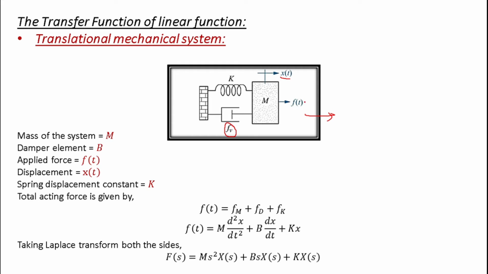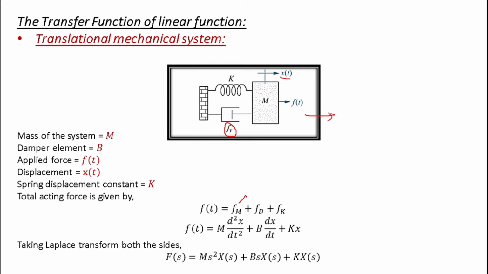So if we want to find the total acting force in the forward direction, it will be the force due to this mass element plus the force due to this damper element plus the force due to this spring element. The individual forces we found in our previous lecture. We discussed what the force is when a mass is subjected to a force, what the equation is for the spring force, and the same way for the damper. So simply put in the values of Fm, Fd and Fk.